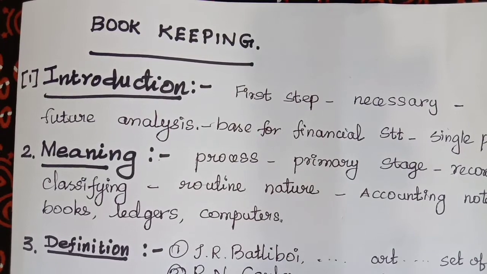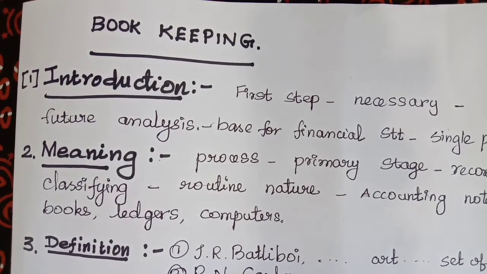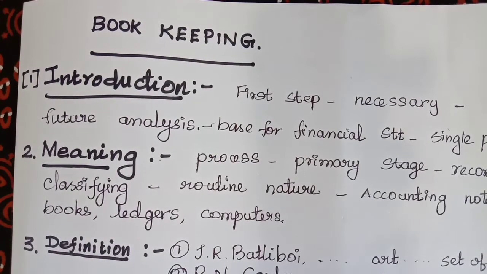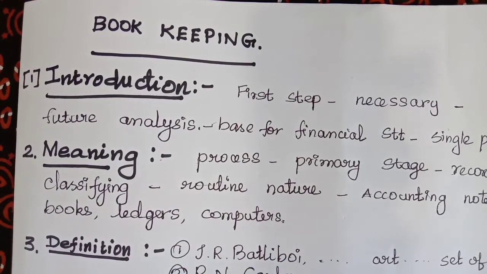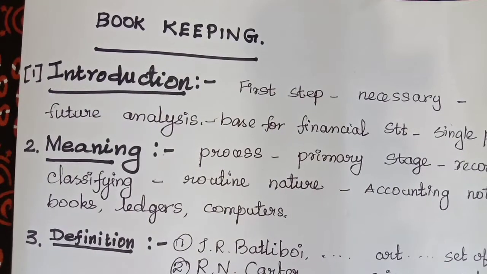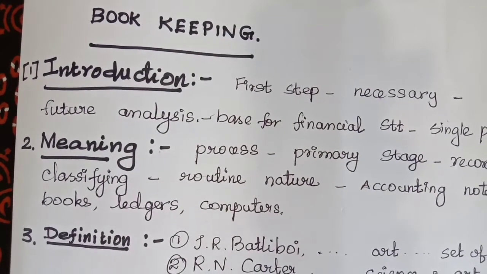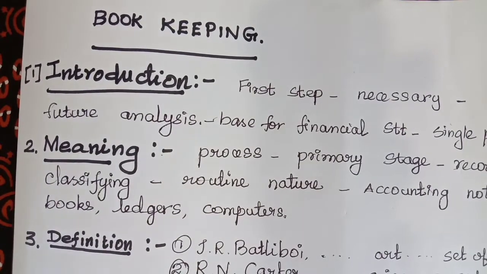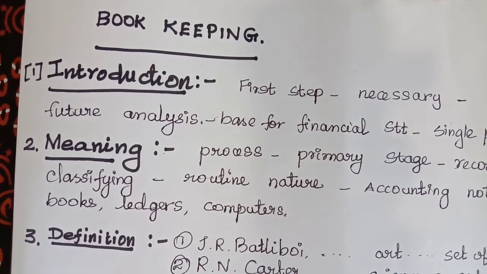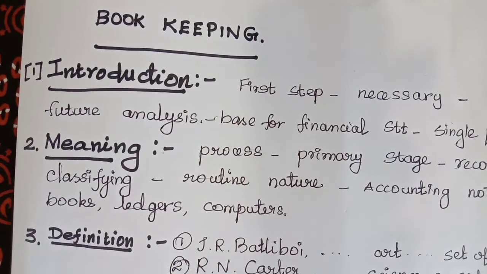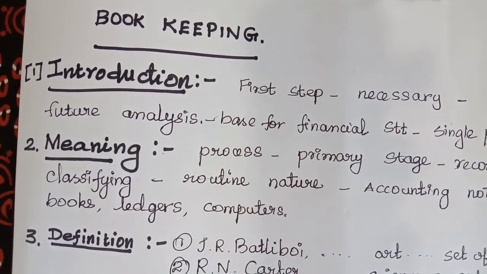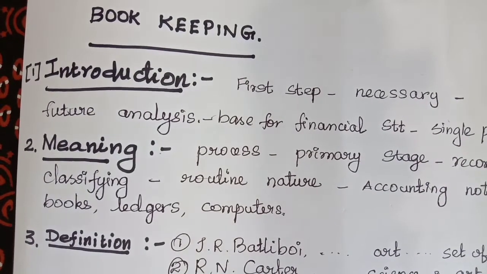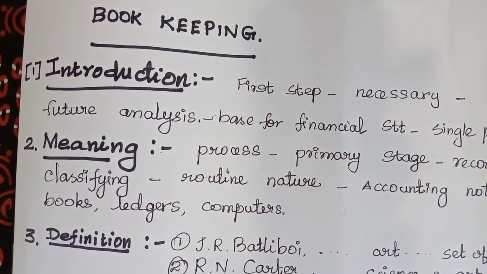According to R.N. Carter, bookkeeping is the science and art of recording correctly in the books of accounts all those business transactions of money or money's worth. Next, features we can see. What are the features of bookkeeping? Let us see now. The first feature is it is the process of recording transactions in the books of account. The first feature, you must give more importance to record. Recording the transactions in the books of accounts.